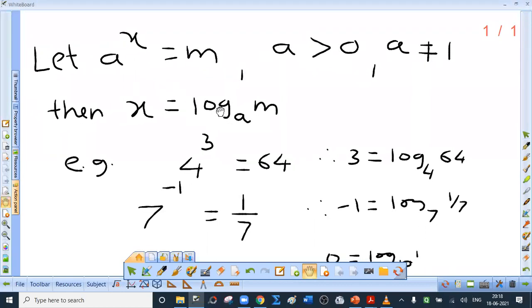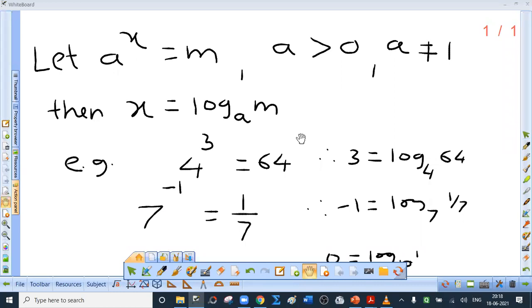Now, another statement. I have already made one statement: logarithm of only positive number is defined. Another statement is log value can be any real number. You must have heard about real number. We begin with natural number 1, 2, 3, 4, etc. Then comes whole number, set of whole numbers, because 0 is included in that.